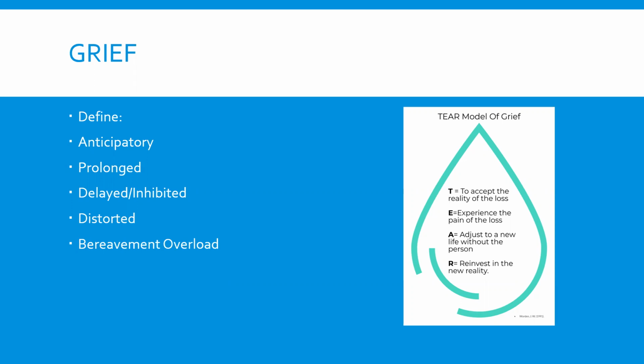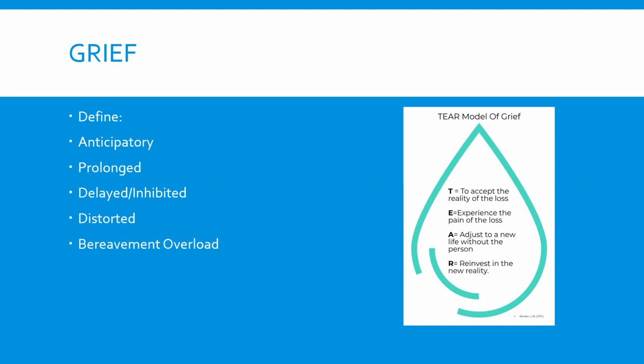Anticipatory grief is when you kind of know that a loss is coming. If you have a family member that's really sick and they're starting on hospice, they haven't died yet, but you know that they're going to, you start the anticipatory grieving process. This can be beneficial in the sense that it helps us to start the grieving process early, and it often results in a shorter and less intense grieving process. The downside to anticipatory grief is that it can really inhibit our ability to enjoy that loss before it becomes an actual loss.